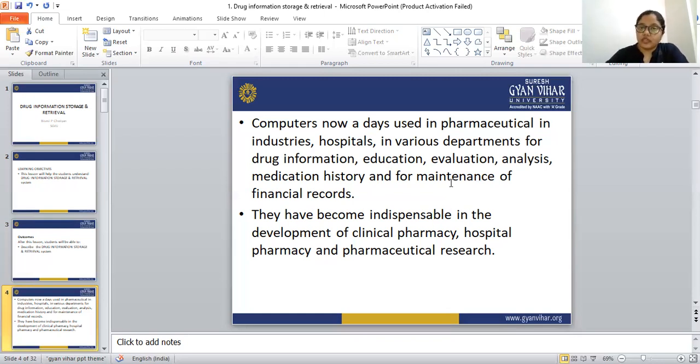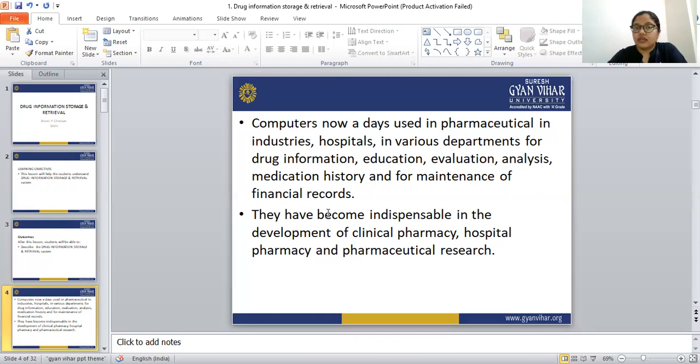Computers are most widely used in our pharmaceutical department. They have become indispensable in the development of clinical pharmacy, hospital pharmacy, and pharmaceutical research. This computer made our job very easy. The computer can store lots of things, and when we want that information, we can get it at our fingertips.